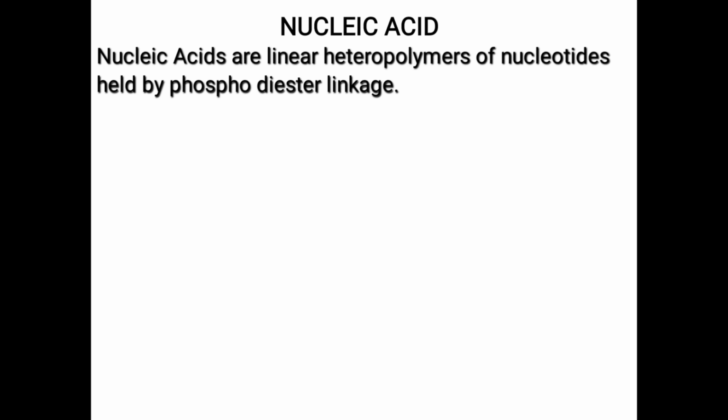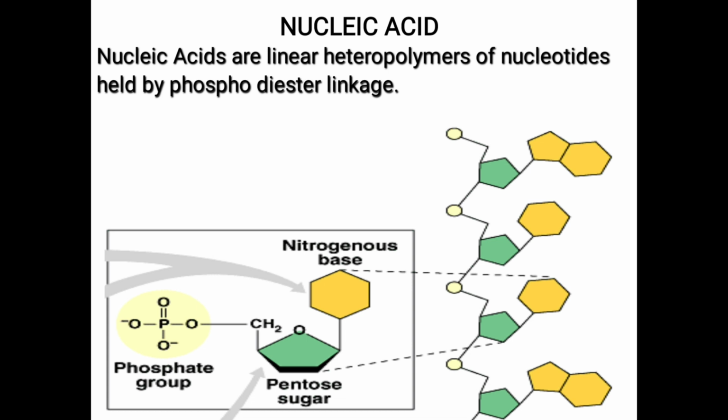This is the entire nucleic acid, what you see on the right side. The sugar is green there. The other orange colored structure is the nitrogenous base. Green color is pentose sugar. And phosphate. These three are components of a nucleotide.